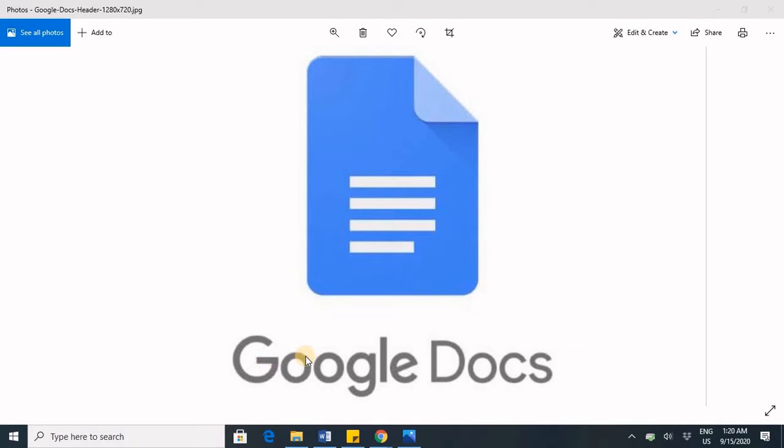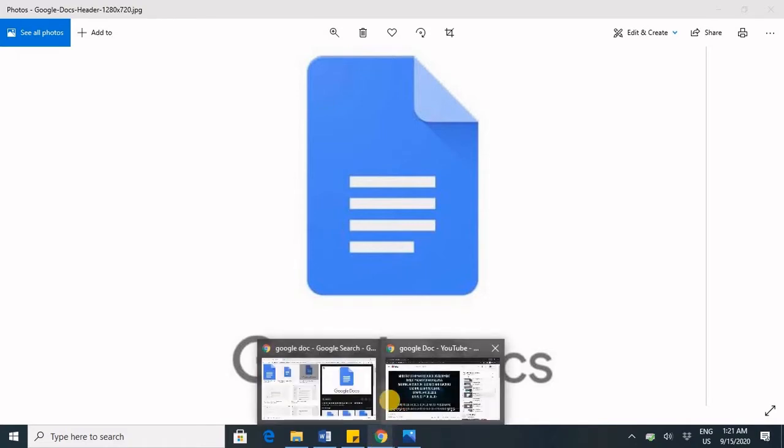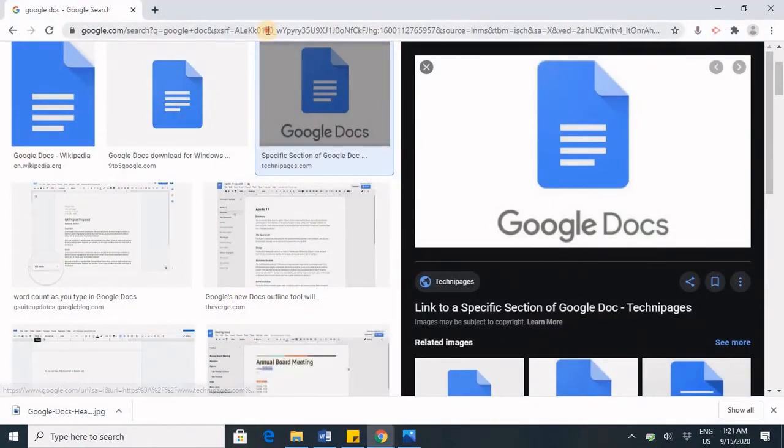Google Docs is akin to Microsoft Word and it has some more extra interesting features. So we'll be seeing that in this session. First of all, let us understand how we can open the Google Docs. There are three ways in which we can open the Google Docs.